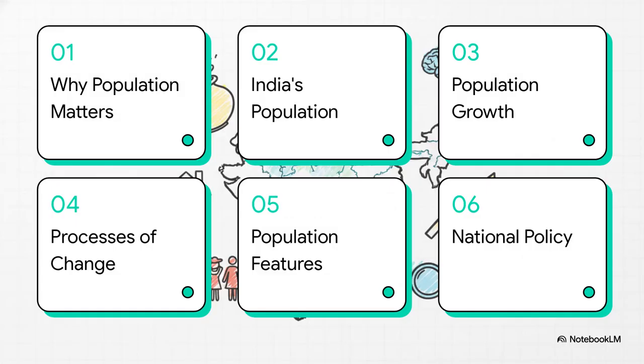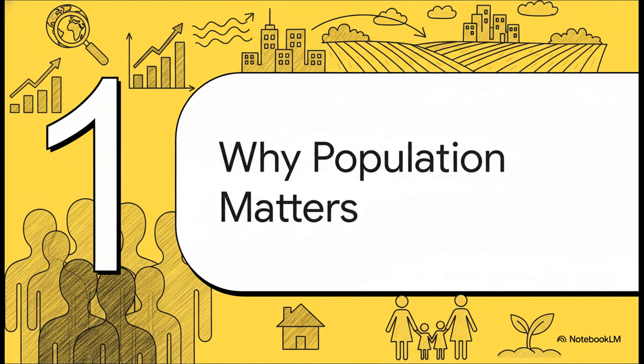So, to make our revision simple and clear, we'll go through these 6 topics one by one. First, why population is important. Then we'll look at India's population numbers, how it grows, what causes the changes, the characteristics of our population, and finally, the national population policy. A very logical flow.